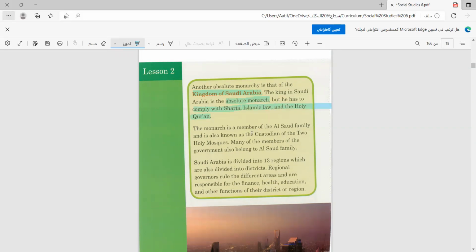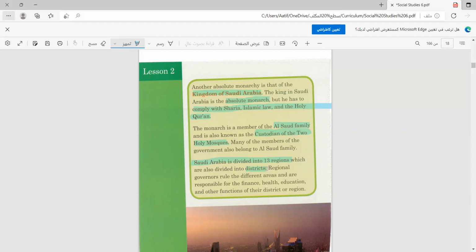So the monarch is a member of the Saud family and is also known as the custodian of the two holy mosques, Khadim al-Haramain al-Sharifain. Many of the members of the government also belong to the Al Saud family. Finally, Saudi Arabia is divided into 13 regions. Let's underline this word here, which are also divided into districts.